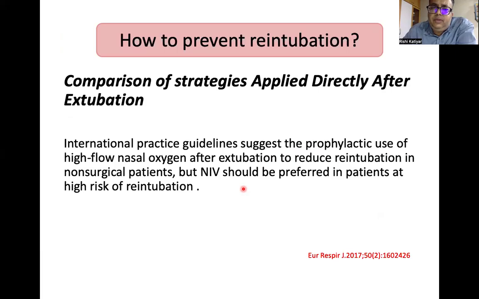So, how to prevent reintubation? Always compare strategies applied directly after extubation. They say use either NIV or high flow to prevent risk of reintubation.